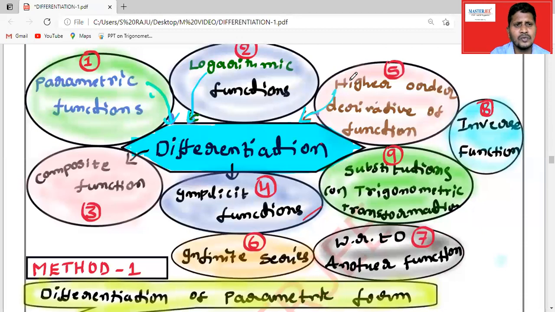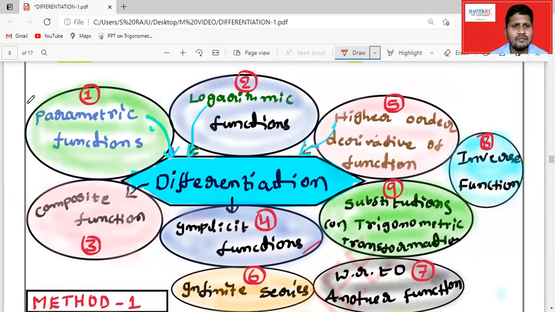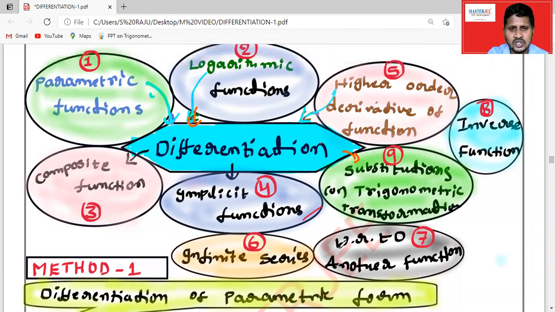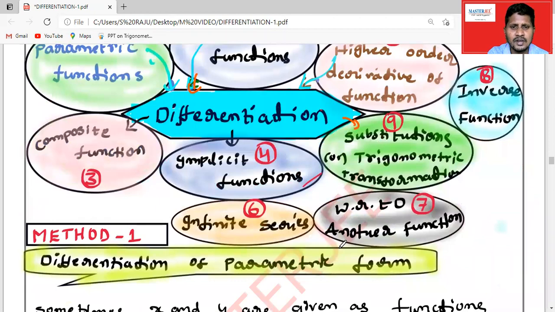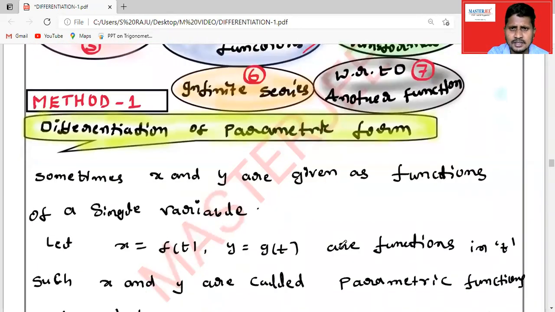I have written a few methods here: differentiation of parametric functions, logarithmic functions, composite functions, implicit functions by using substitution of trigonometric transformation, infinite series, inverse functions, and one function with respect to another function. Let us see all the methods one by one.